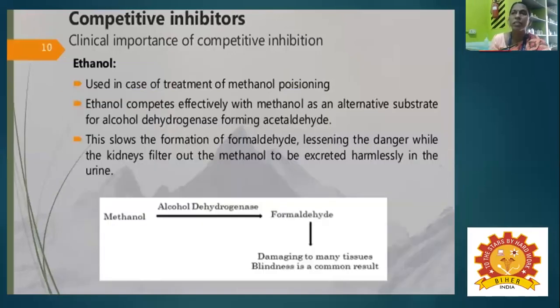Next, a clinical application of competitive inhibitors is the treatment of methanol poisoning with ethanol. Methanol is converted into formaldehyde by the enzyme alcohol dehydrogenase, and formaldehyde damages many tissues. So ethanol competes with methanol as an alternate substrate for alcohol dehydrogenase, forming acetaldehyde. This slows the formation of formaldehyde and lessens the danger, while the kidneys filter out the methanol to be excreted harmlessly in the urine. So it is used in the form of drugs.